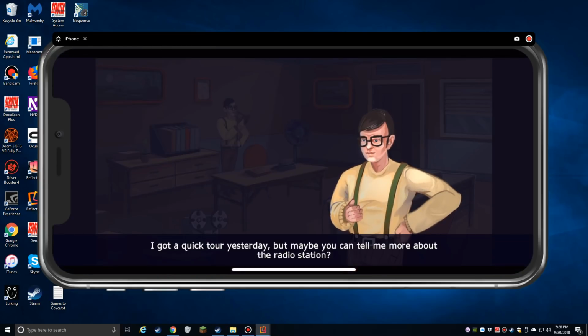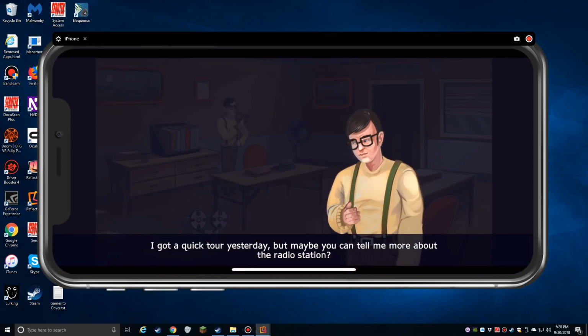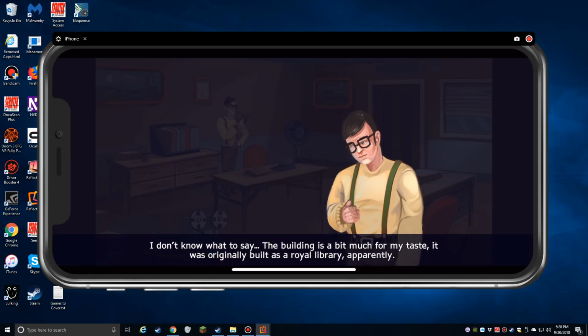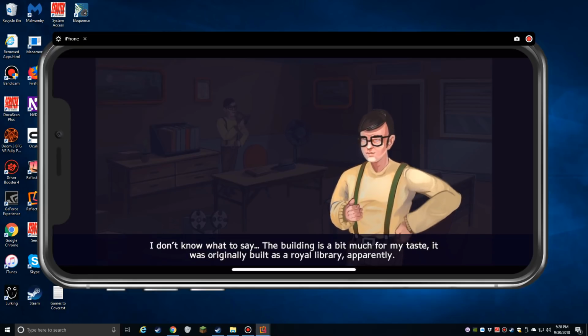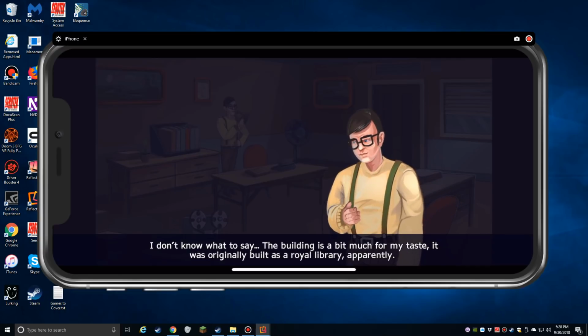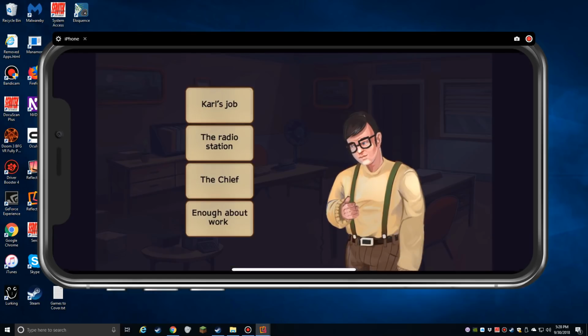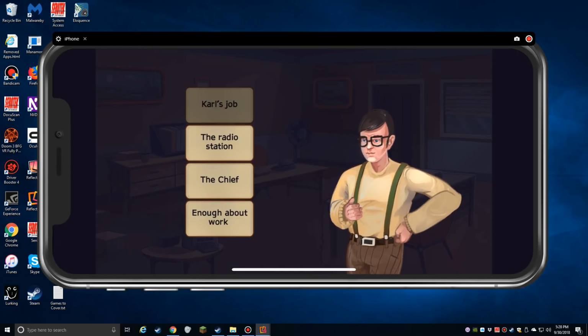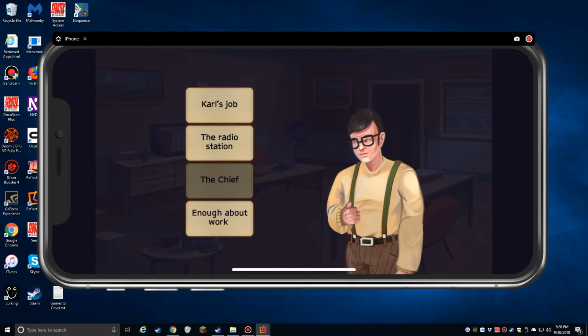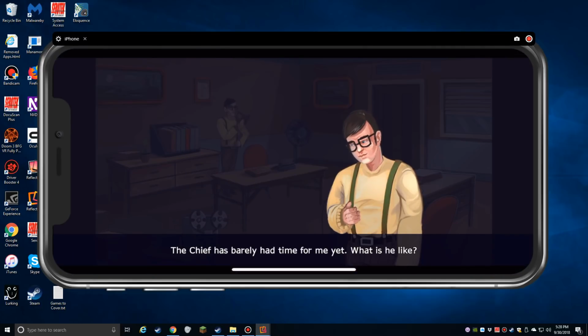Well, I got a quick tour yesterday, but maybe you can tell me more about the radio station. I don't know what to say. The building is a bit much for my taste. It was originally built as a royal library, apparently. I'm sure Monica at the reception can tell you more about the station. The chief has barely had time for me yet.